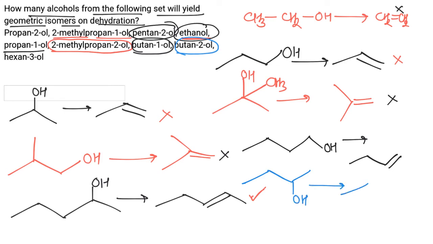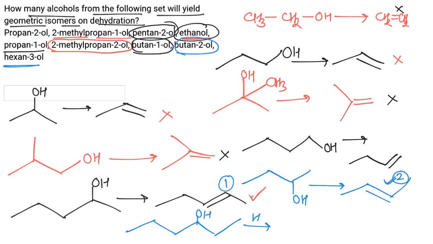On heating with H2SO4 it will give butene, and this butene will show geometrical isomerism. So we have this first, and this is the second compound which will show geometrical isomerism on dehydration. Then we have hexan-3-ol, having a total of 6 carbons in the main chain, and the third carbon has the OH group.